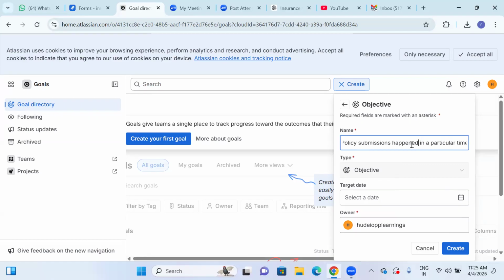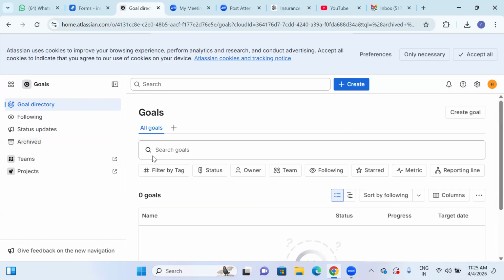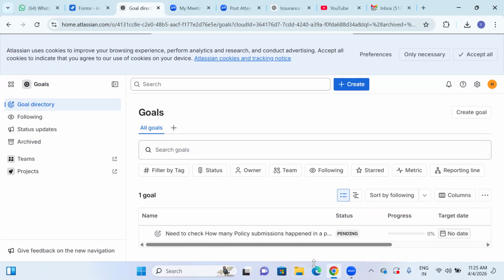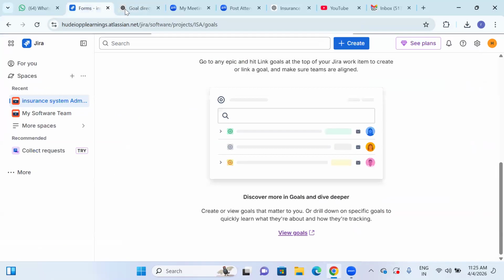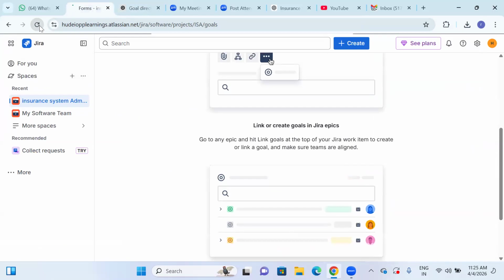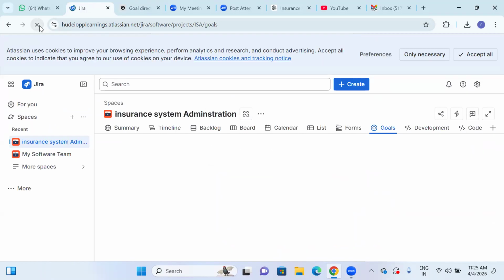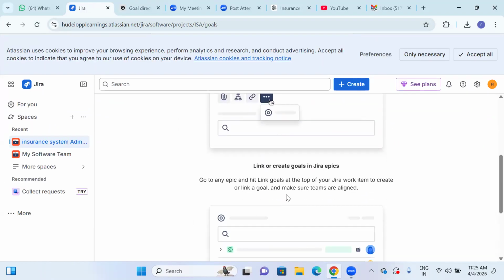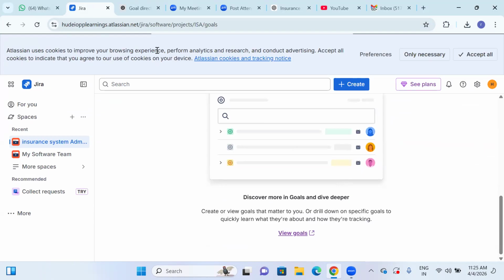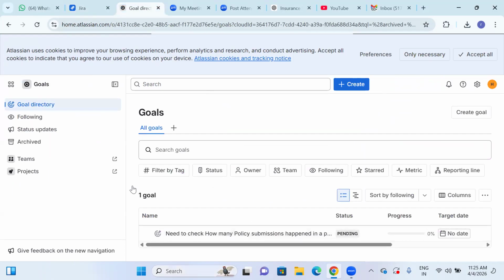So this is the name I have given, right? This is the name we have given over here. This name has been given already, right? So this has to be in the pending part, right? So these goals we can update. What are the goals that we are updating here? Right, so here we have to update all the goals. What are the goals we have, etc. Everything has to be updated.